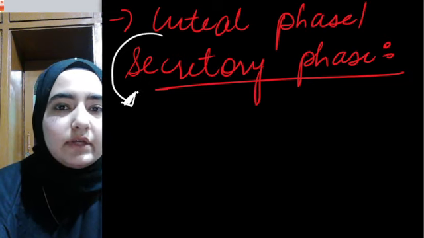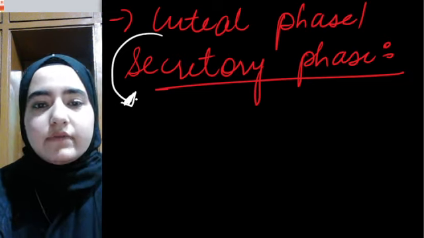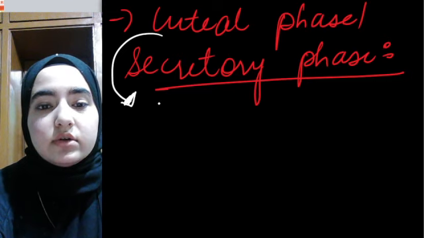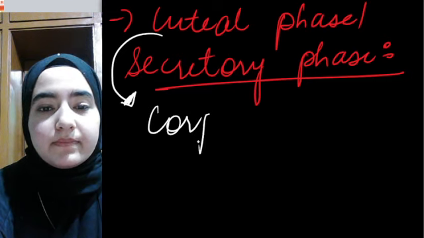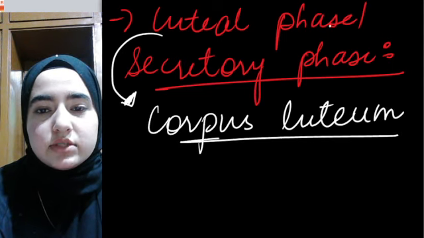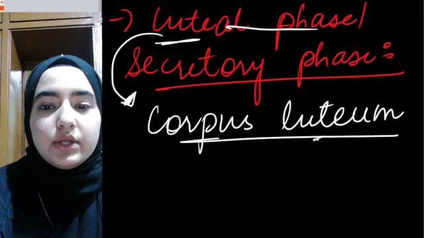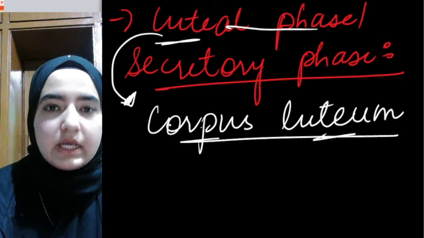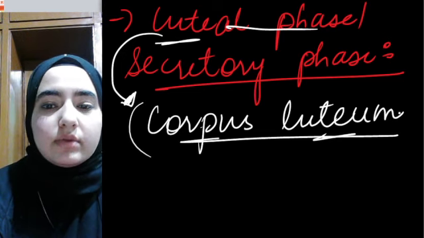That outer structure of the Graafian follicle will get converted into the corpus luteum. That's why it's known as the luteal phase. The Graafian follicle will get converted into the corpus luteum.